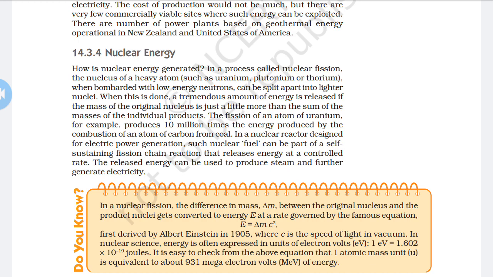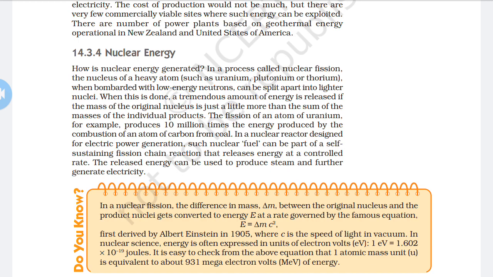It is used for heat generation and as a fuel for marine vessels. Now, the advantages: it is an alternative source of energy due to the depletion of fossil fuels, and from a small amount of fuel, a large amount of energy is obtained. So these are the advantages.